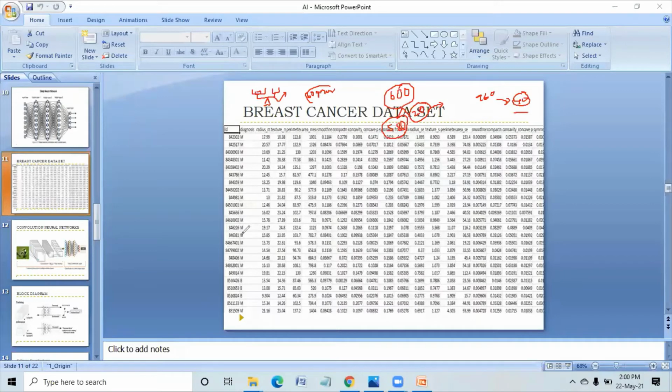Same thing here. We have some patient details. Suppose let us take this particular patient's details. We know whether this particular person is having cancer or not. We have that idea, we have that data. So by giving this data, we have to test our machine. Suppose if it is showing right, then we can proceed with that machine. If it is not showing that, we cannot believe it. Again, we retrain it by increasing the amount of data, by taking more data like this.